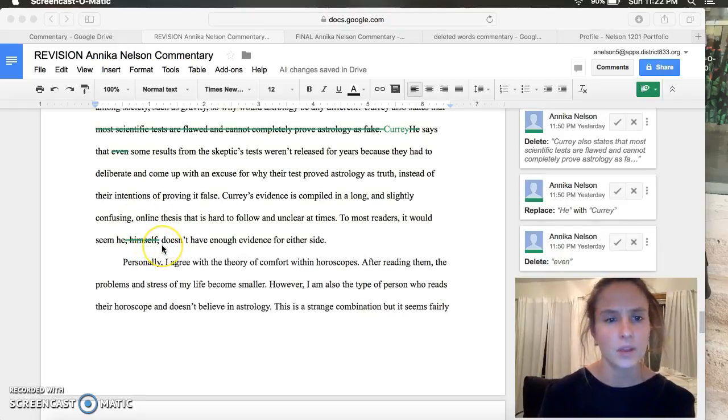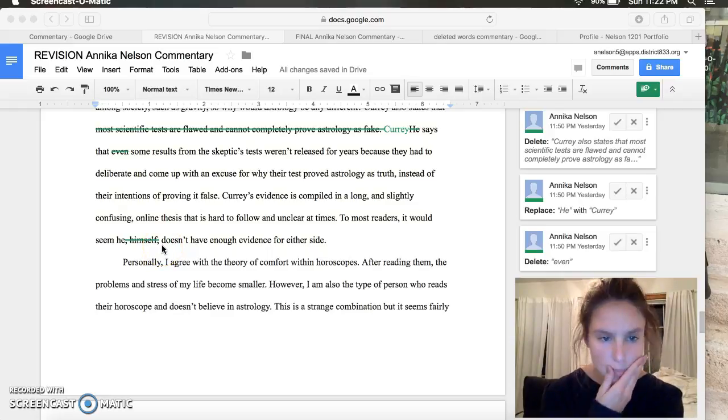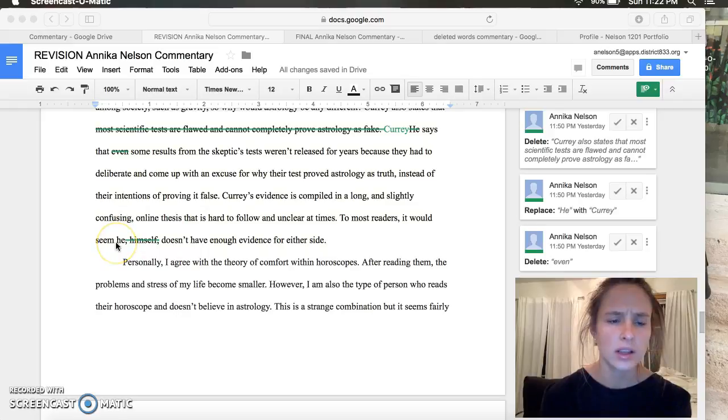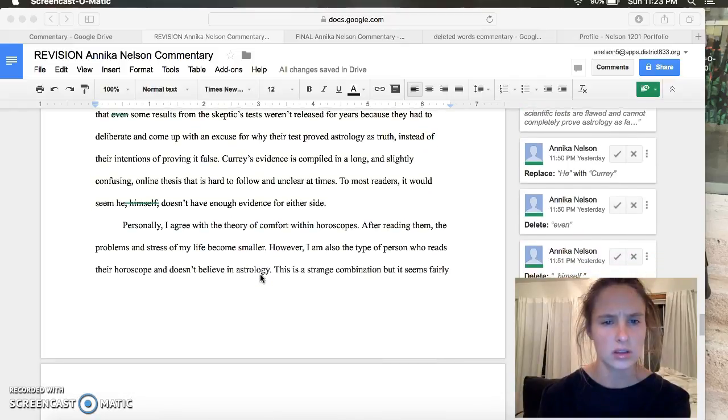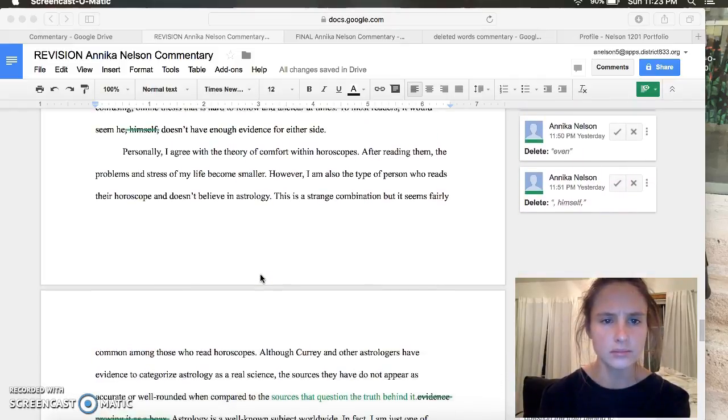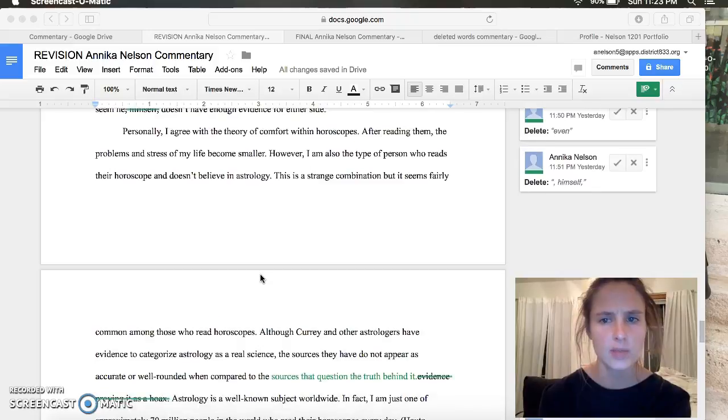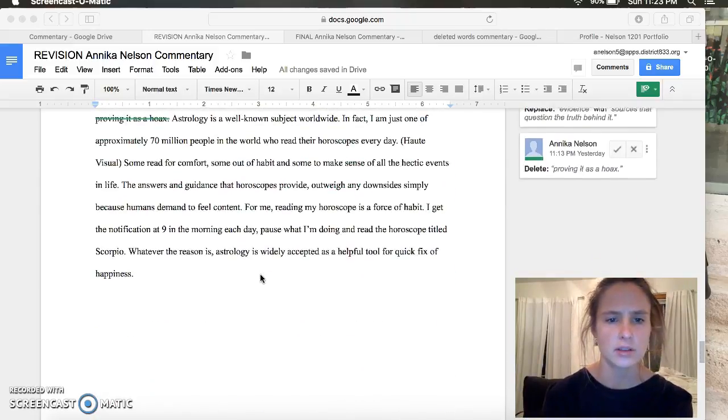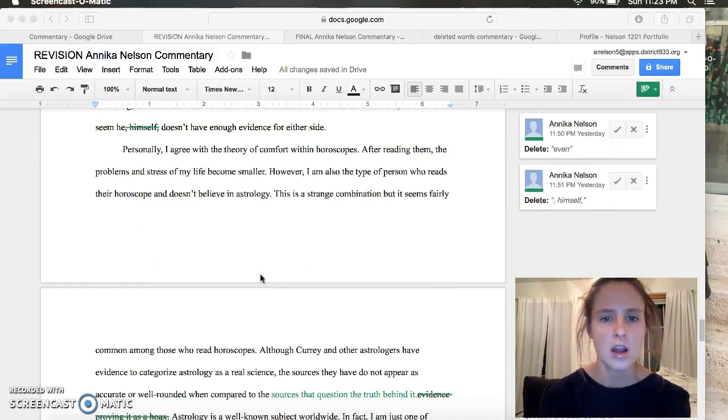Here, I liked this sentence. However, I thought I would erase the "himself" part because the "he" already covers that. I didn't need to repeat the pronoun "he" and "himself" together. Here in my last paragraph, I changed